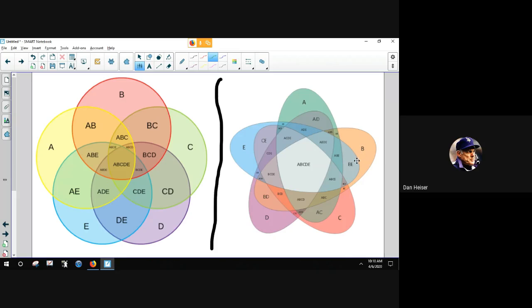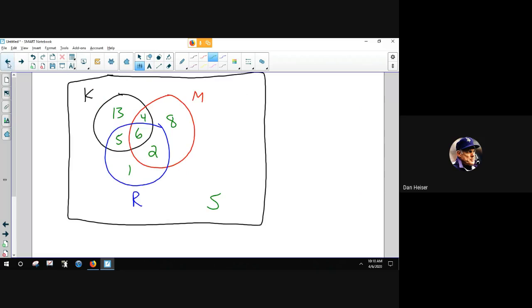Very, very difficult to do a 5-group Venn diagram. For our purposes, if we have to do these, we will stick to 2 and 3.